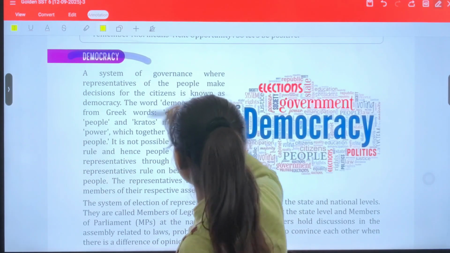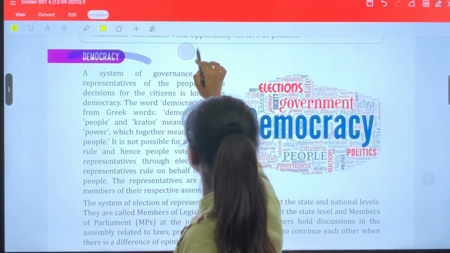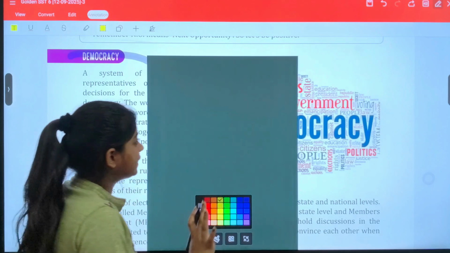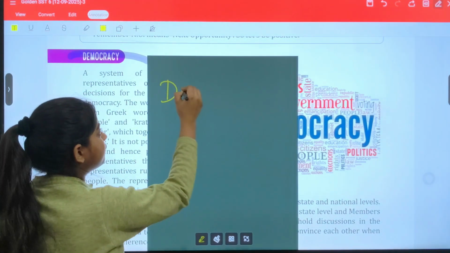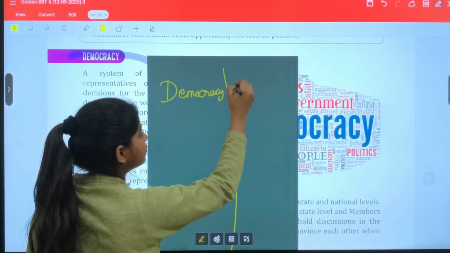And in opposite of that there is monarchy. I tell you this briefly because this is important to understand. First we have democracy, and next we have monarchy.